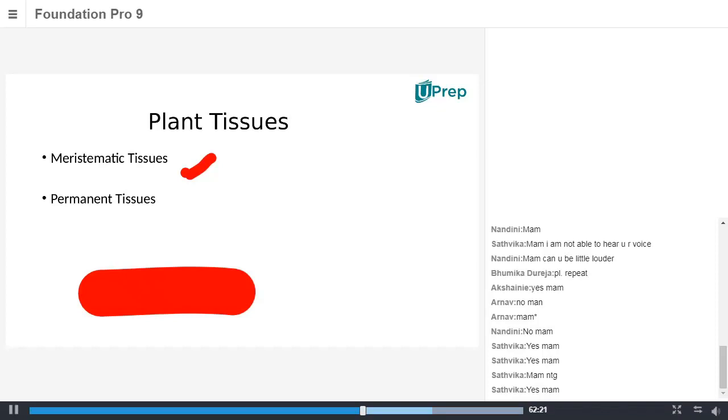Now coming to our topic, we are talking about the plant tissue classification based on the type of cells. Whether they are showing rapid division, we call them meristematic plant tissue. When they stop dividing and get settled, they are permanent tissue.